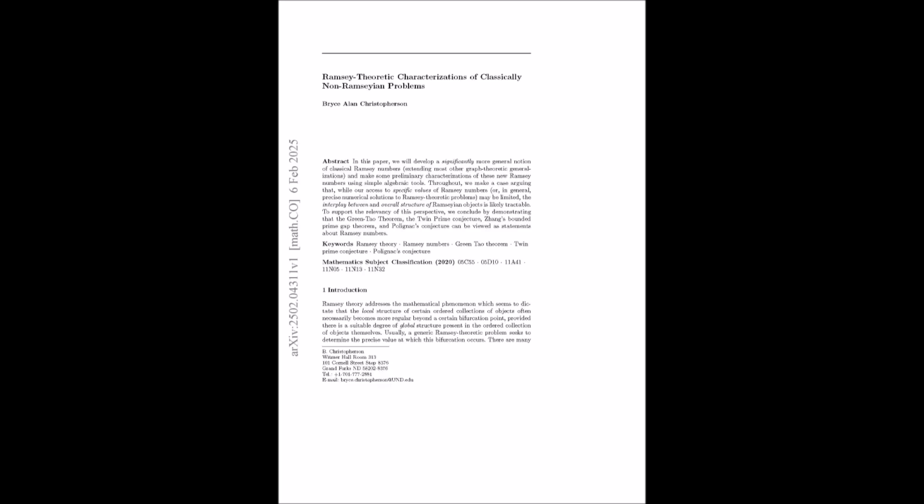This means that in any two-coloring of the edges of a complete graph with 6 points, we're guaranteed to find a monochromatic triangle. I remember that one. Good. But as k and l get larger, calculating those Ramsey numbers gets much harder. Absolutely. Even determining R(5,5) is a major unsolved problem. But the paper we're looking at today doesn't focus on these specific numbers. Instead, it proposes a more generalized approach.